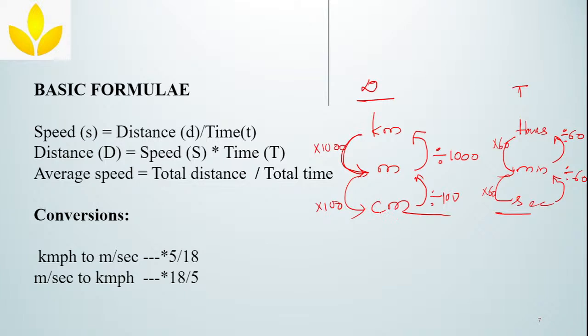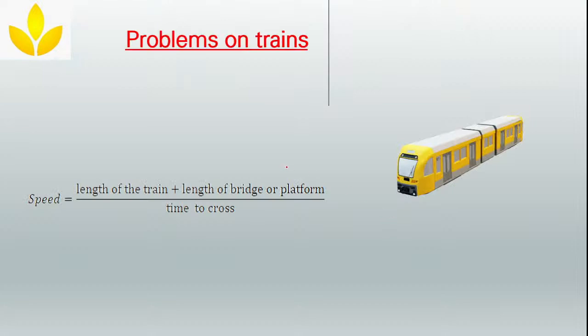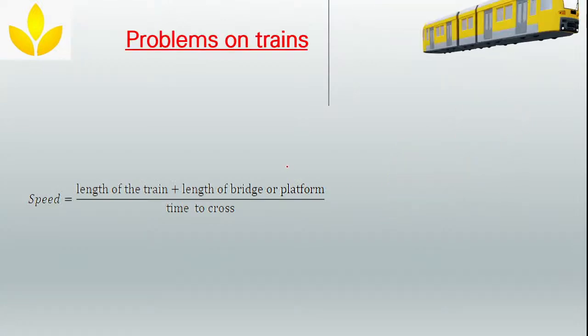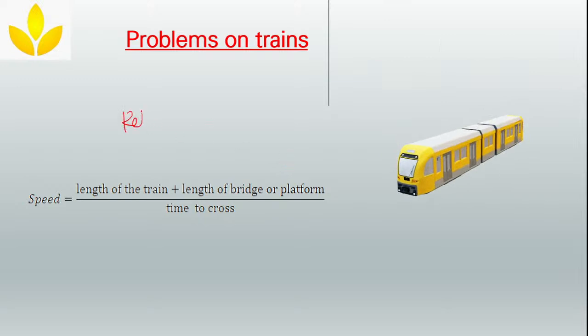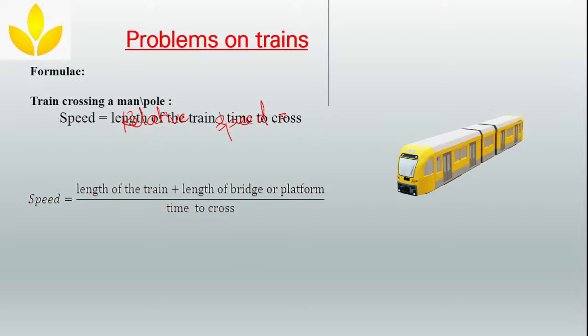Now we'll see relative speed and then we'll solve some problems using it. Clear? Next, problems on trains. Usually for problems on trains only, we'll use the concept of relative speed. What is that? How are we going to use it? We'll see it. Here, for example, trains crossing a man or pole. For time, speed and distance, when we solve the problems on trains, that is where all these concepts will come.